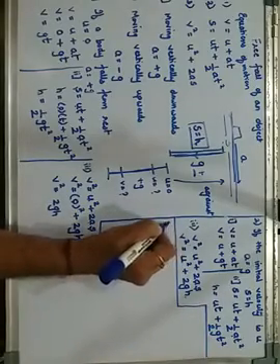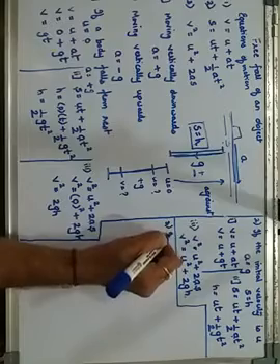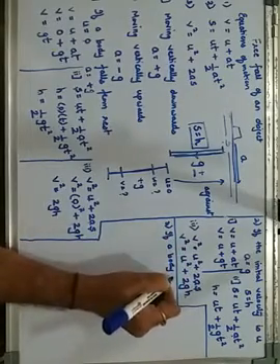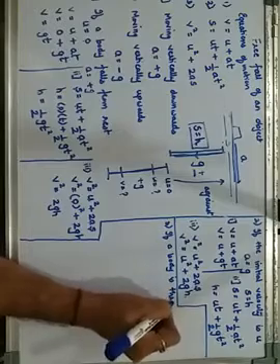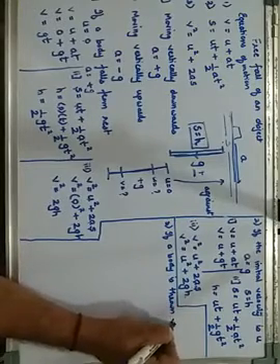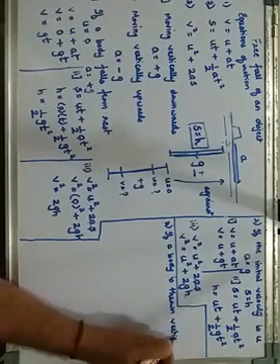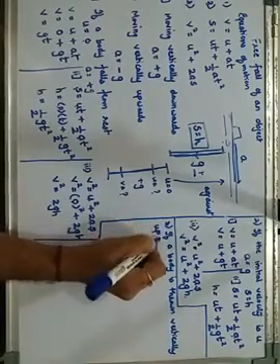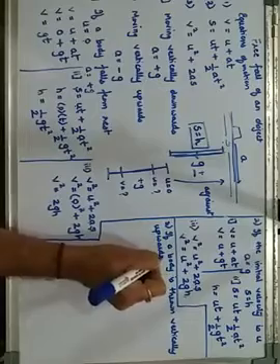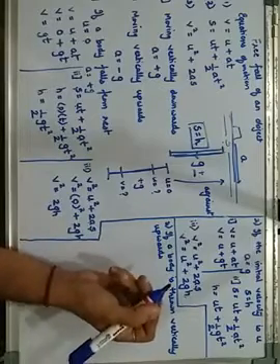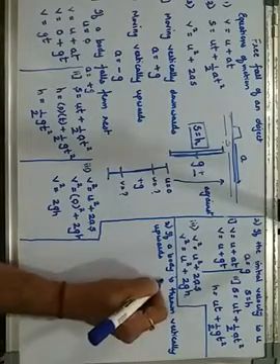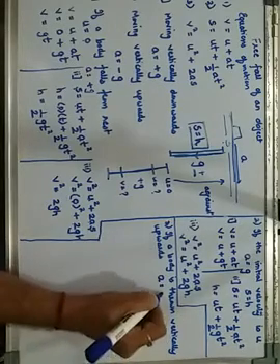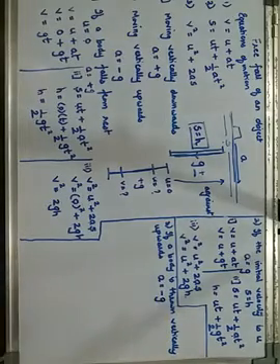Now the third case is if a body is thrown vertically upwards. When you are throwing an object vertically upwards, since it is moving against gravity, instead of a we will put minus g.